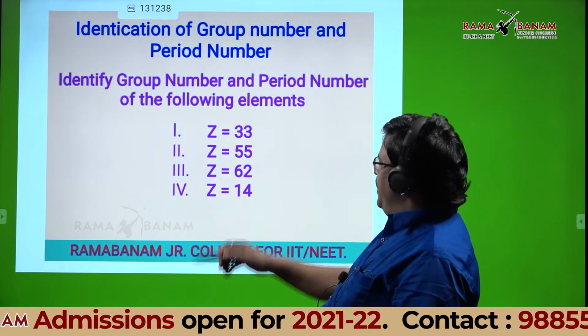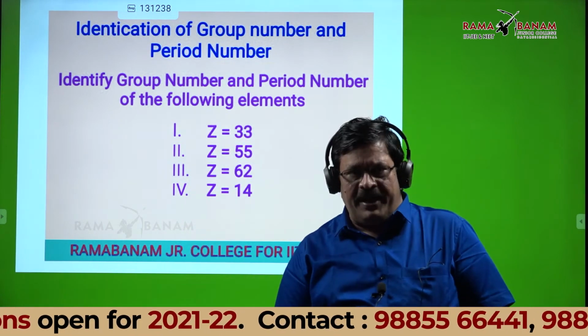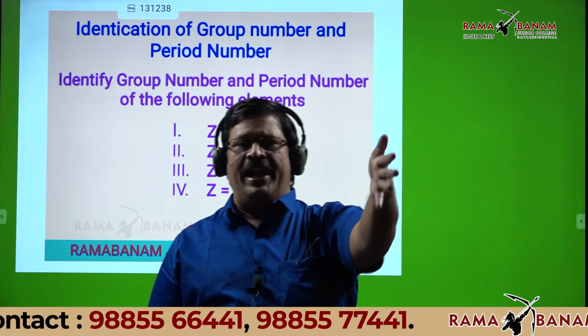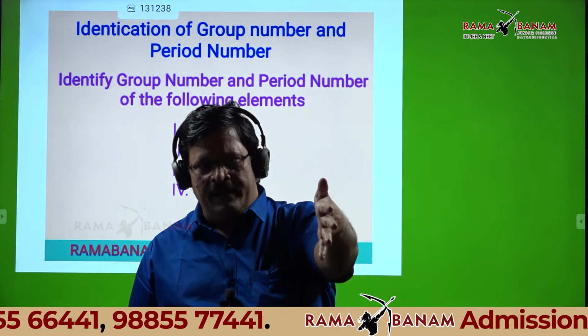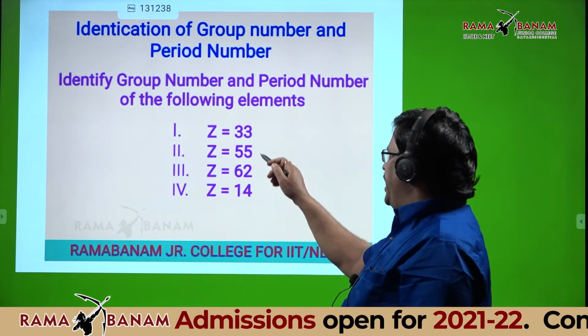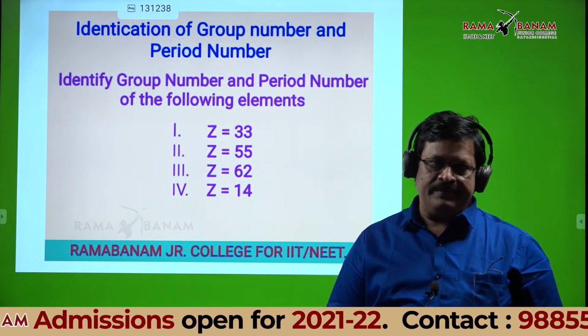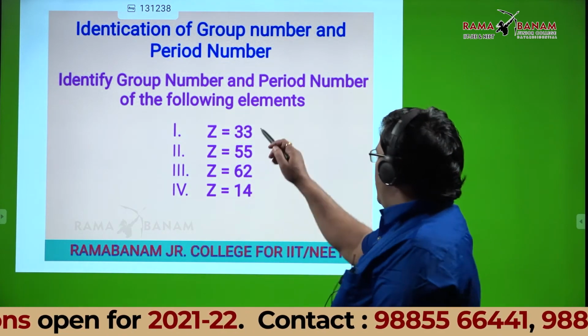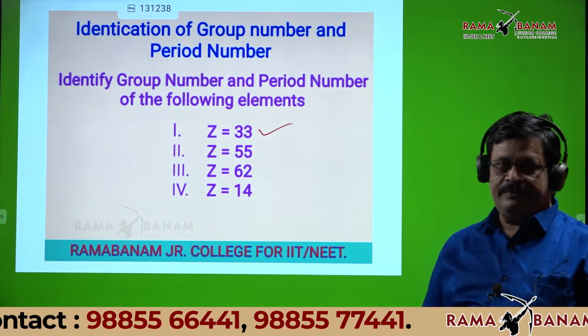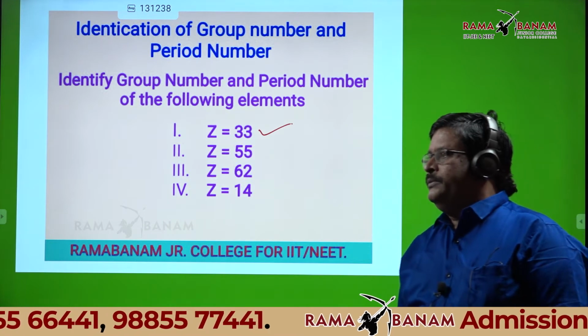Now I'll explain. I have given 4 elements here with their atomic numbers. I'll explain for one element how to identify the group number and period number. Then you all please identify the group number and period number of all the remaining elements. The first atomic number I have given is Z equals 33.